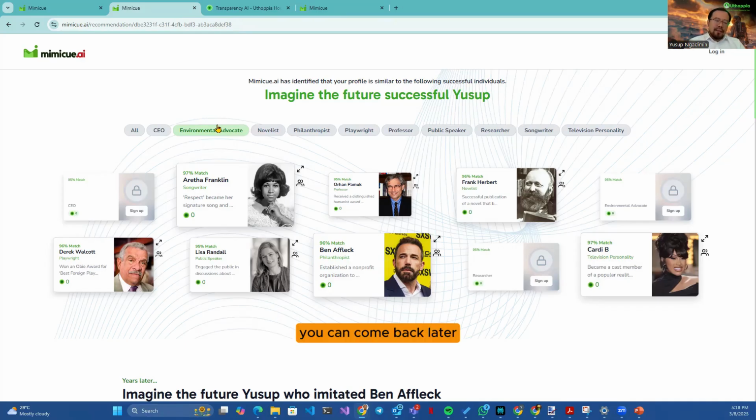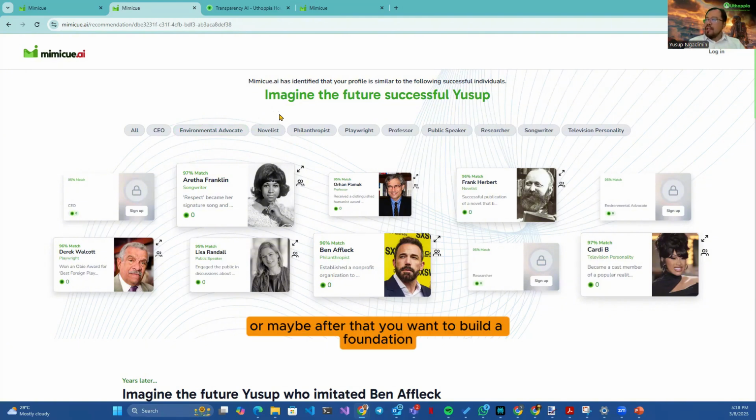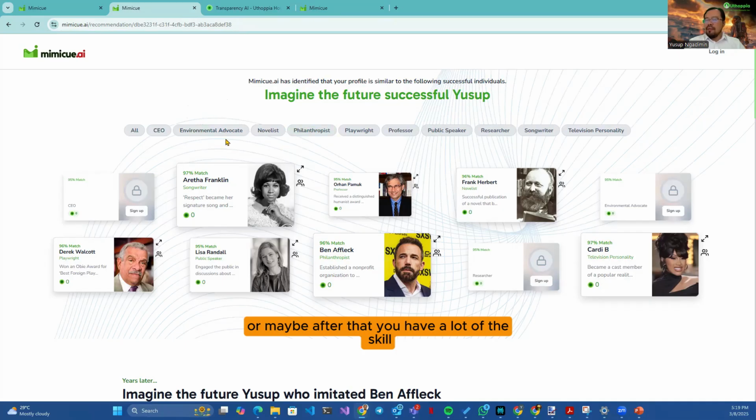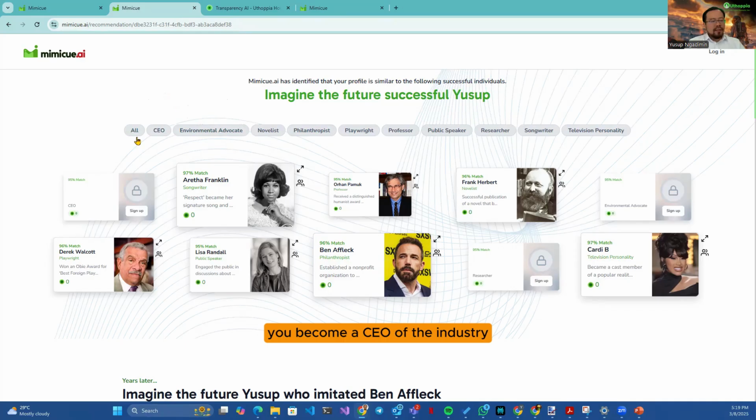You can come back later. And maybe by then, some other profile will be more interesting to you. Maybe by then you want to become a novelist, to write about your own story, to write a book. Or maybe after that you want to build a foundation. You want to become a philanthropist. Or maybe after that you have a lot of skills where you grow a certain industry, you become a CEO of the industry.